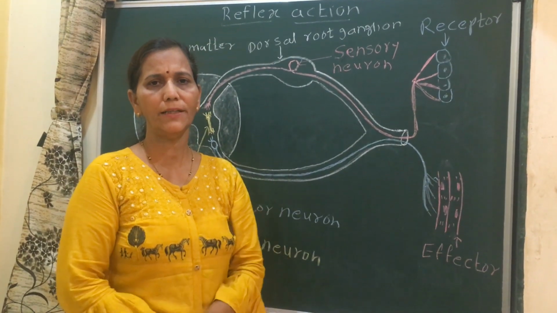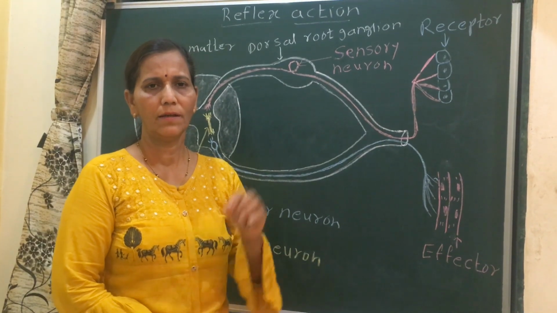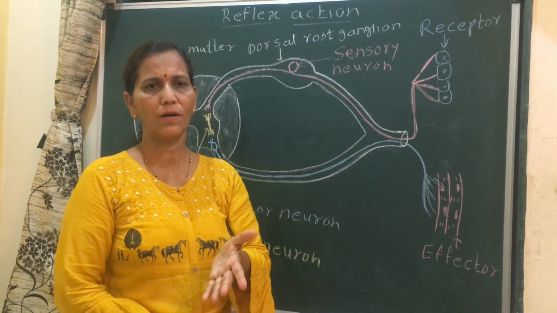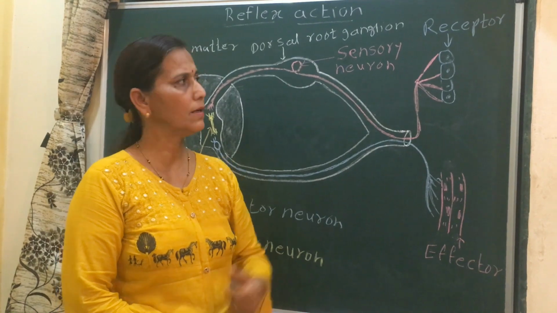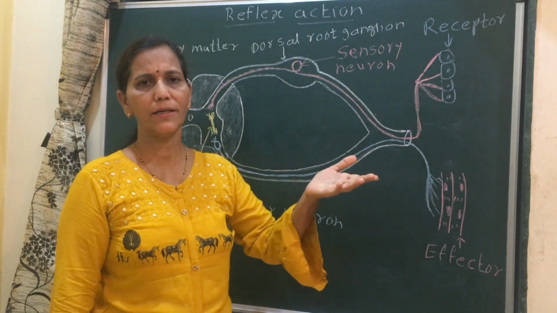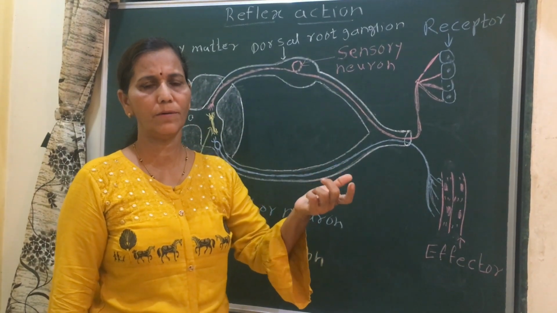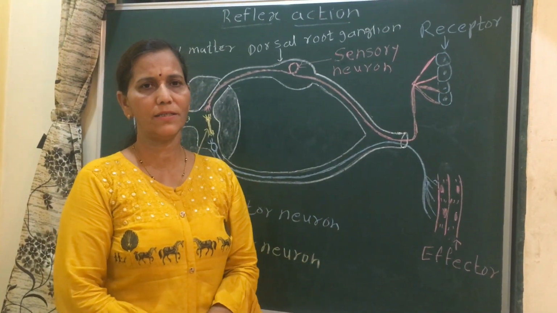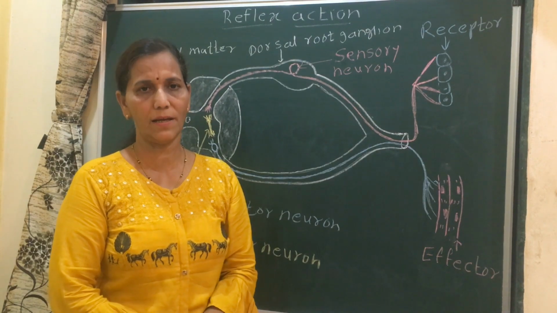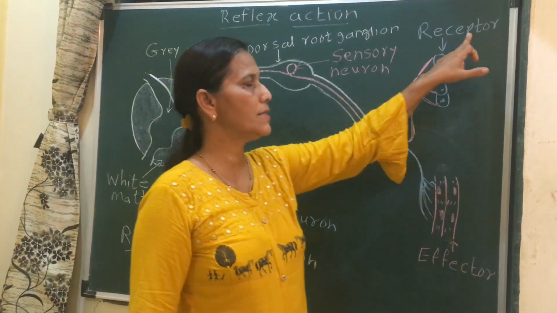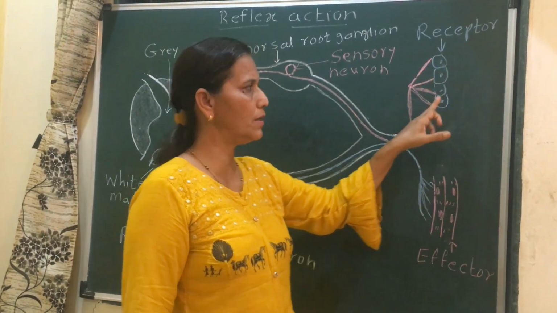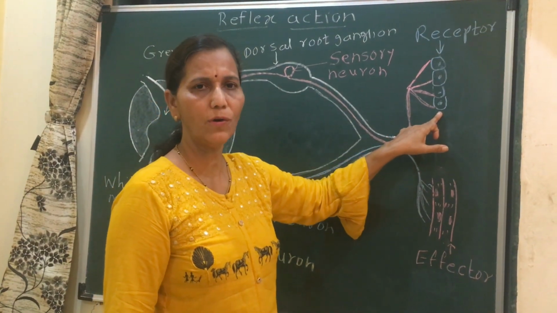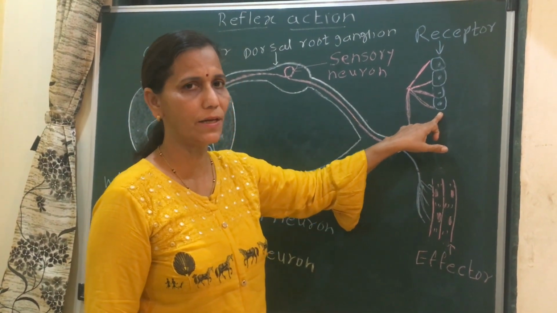For example, a change in temperature. It may be hot or cold. That is the stimulus, an external stimulus, and the receptor which receives this stimulus is the skin. See, the receptor receives the stimuli and converts them into impulses. That impulse is a sensory one.